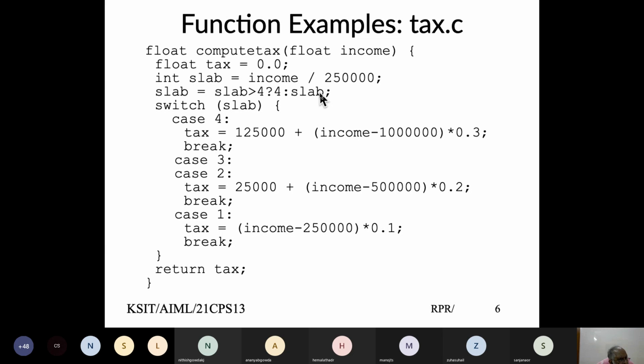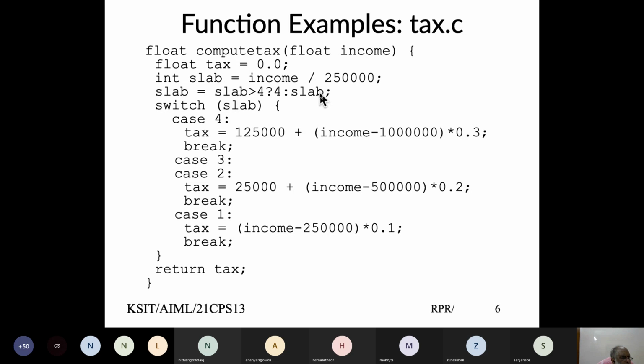What do you want to do? If you doubt, ask me, I'll be able to clarify. Sir, first we can put switch income is greater than 2.5 lakh, then case 1, then break, then again default.